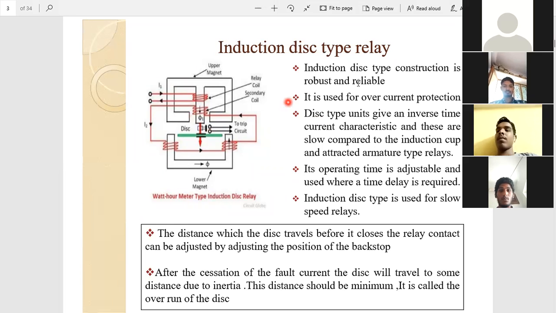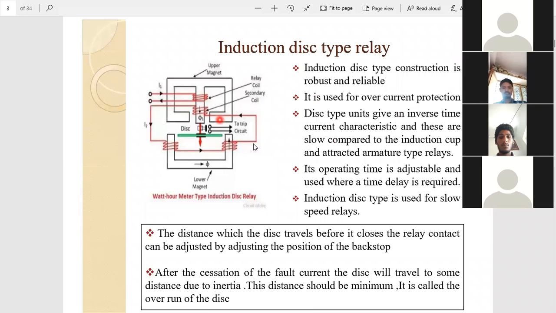Okay, students, in the last class we had some discussion about structures. We arrange these structures to create a phase angle between the fluxes, that means phi 1 and phi 2. This is one type of structure. Already we know that it is the watt hour meter structure. In this structure, phi 1 occurs in this winding and phi 2 occurs in this winding, and both have a phase angle difference.